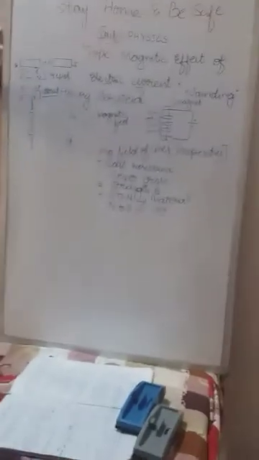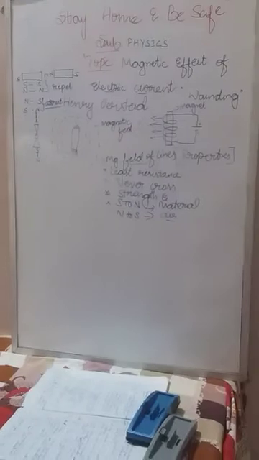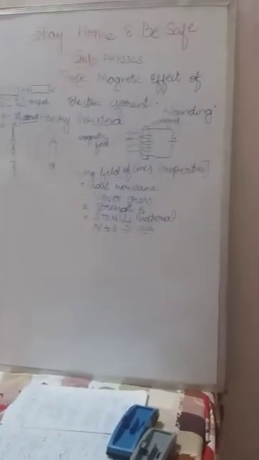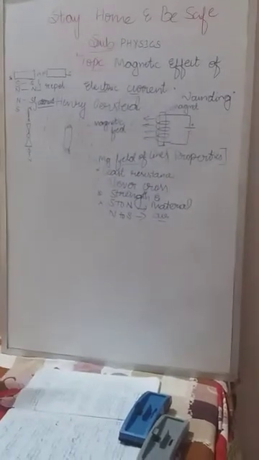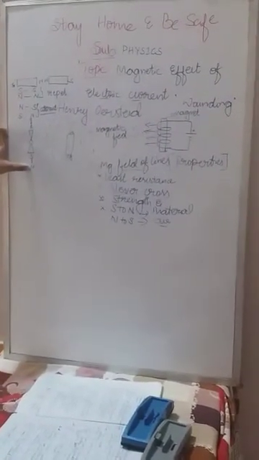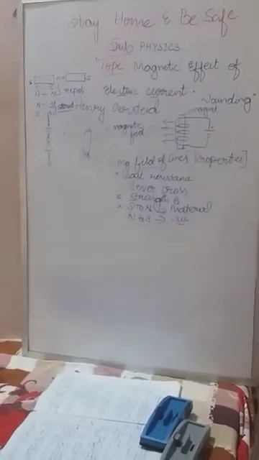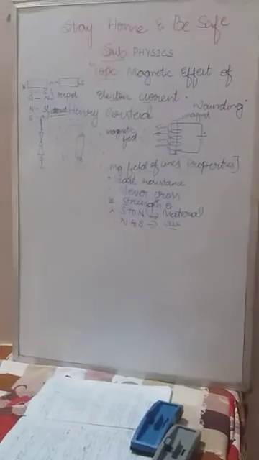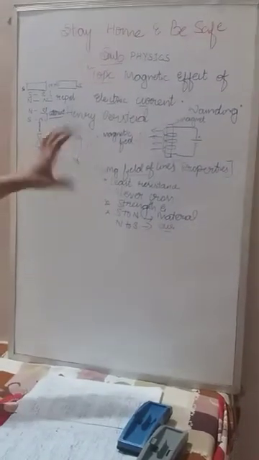So this magnetic needle always stands towards the north and south direction only, not the east and west direction. If you have a magnetic compass in your kit, you can check that. It always stands north to south only, because the north pole of the earth attracts the south and the south pole of the earth attracts the north of the magnetic needle. So these are all the properties of magnetic field lines.